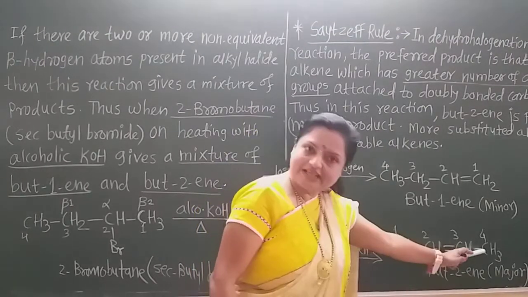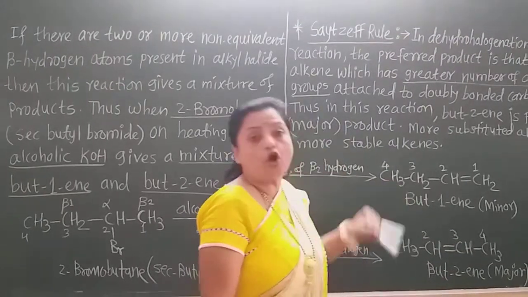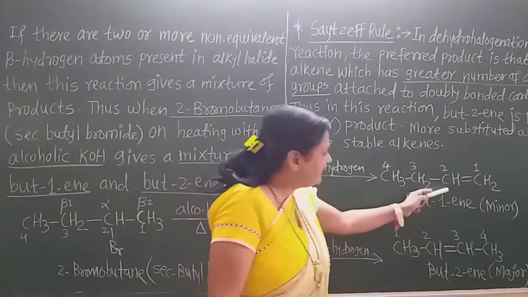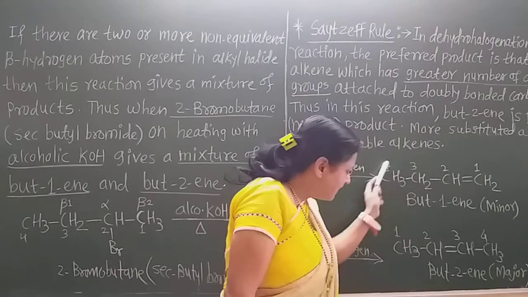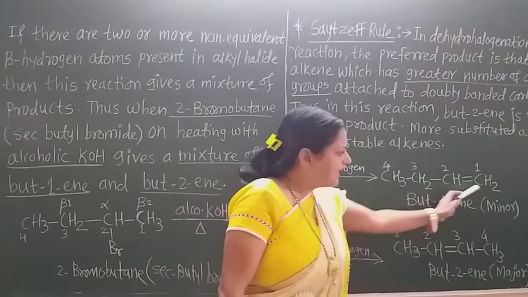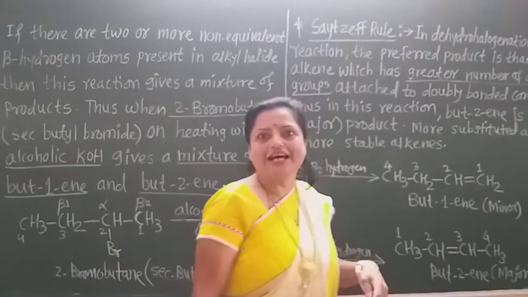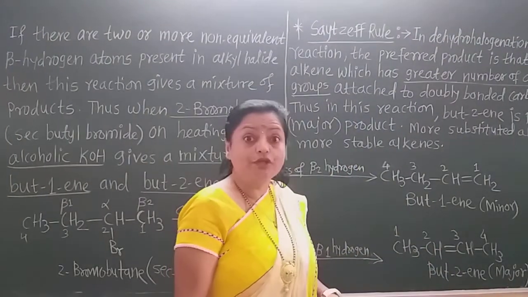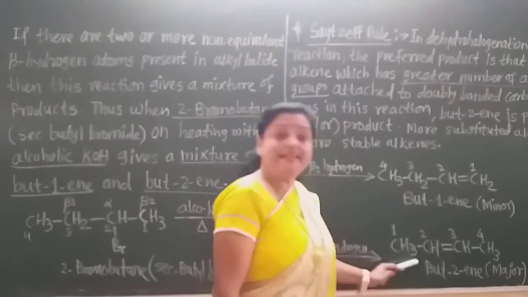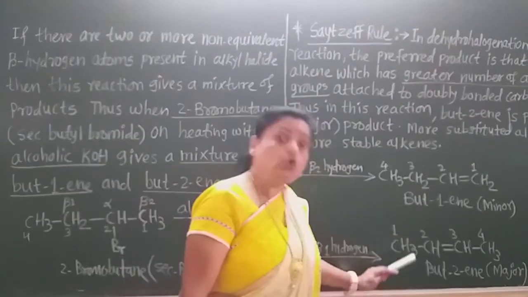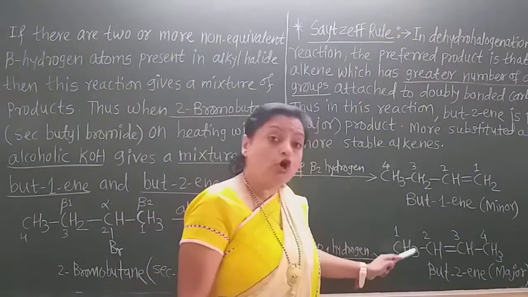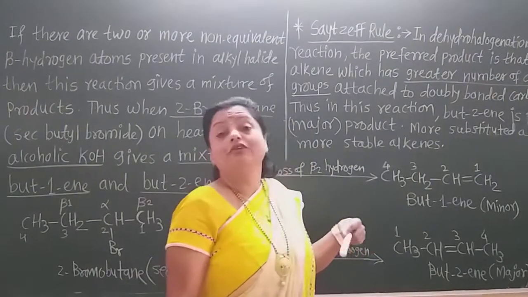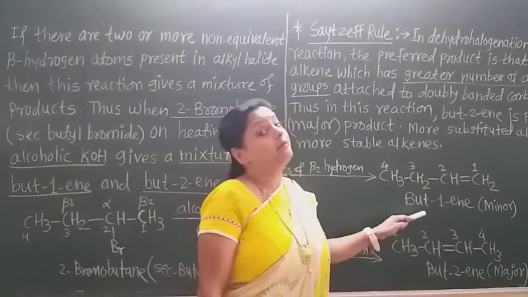Two alkyl groups are there. But in this product, these are the doubly bonded carbon atoms, and there is only this one ethyl group as the alkyl group, and there is no alkyl group on the second carbon. As in this case, both carbons have one alkyl group. So the alkene having more, that is two, alkyl groups is the preferred or major product, than the alkene which has only one alkyl group, which is the minor product.